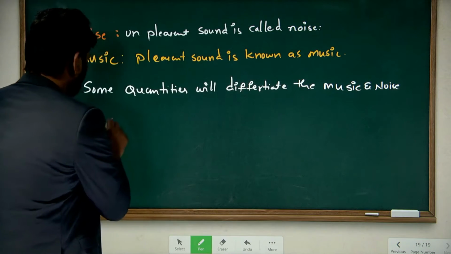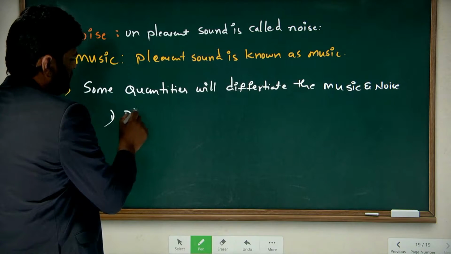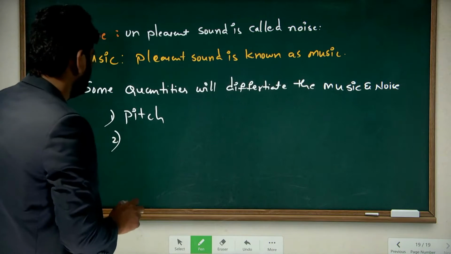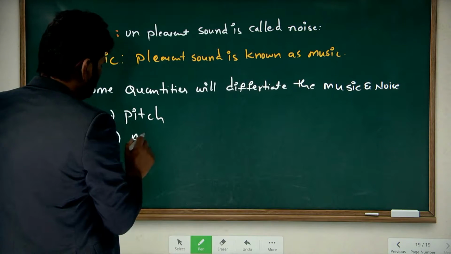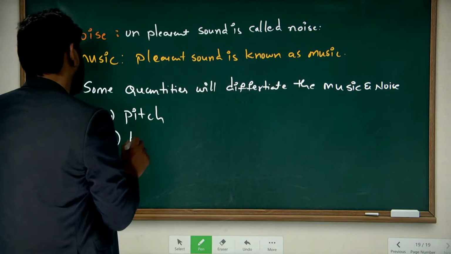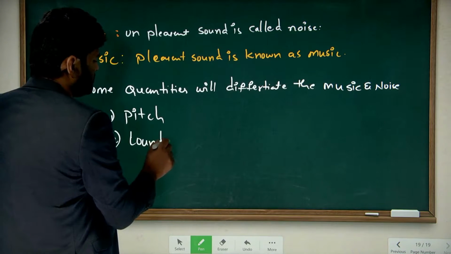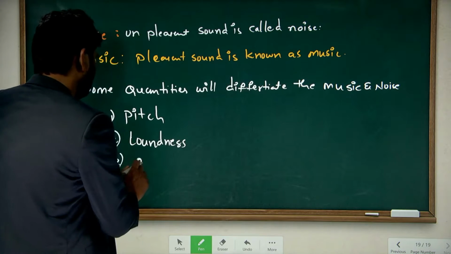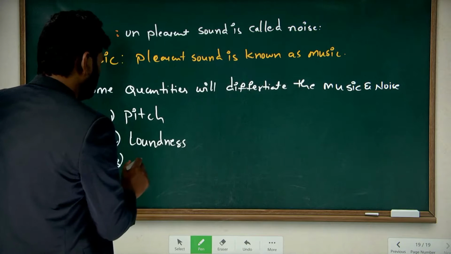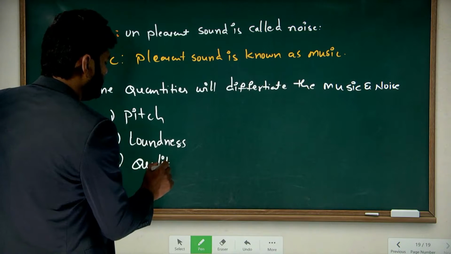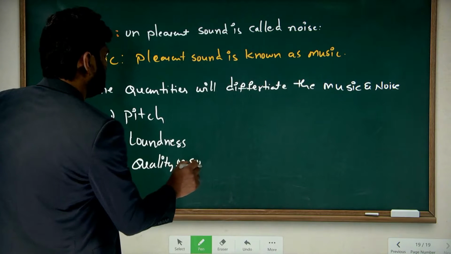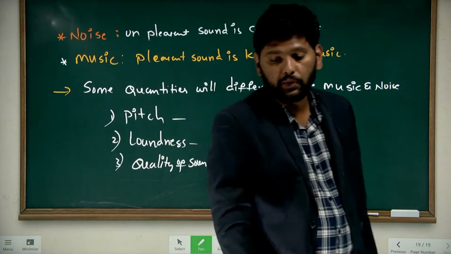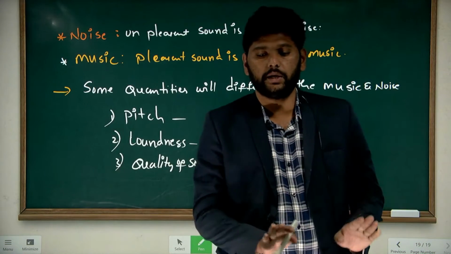Those are: the very first one is pitch, the second one is amplitude, or loudness, the third one is quality of sound. These three quantities will help you to differentiate music and noise.